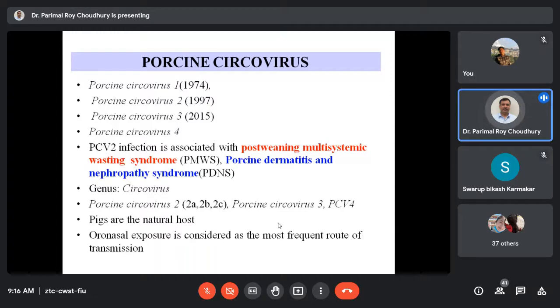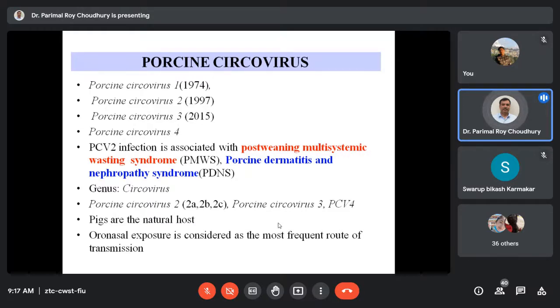The first member, porcine circovirus 1, is considered to be a cell culture contaminant virus through certain pig vaccines created in PK15 cells. With the vaccine virus propagating in PK15 cells, in 1974 it was found that there was a cell culture contaminant, identified as a circovirus.